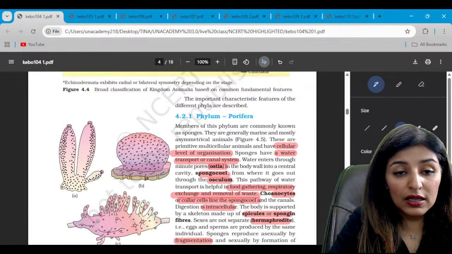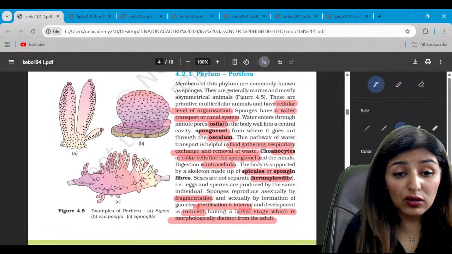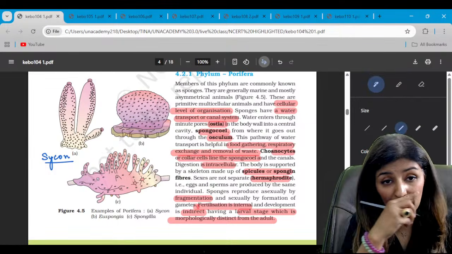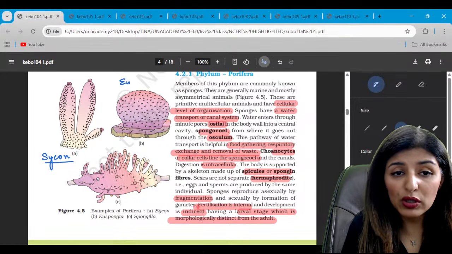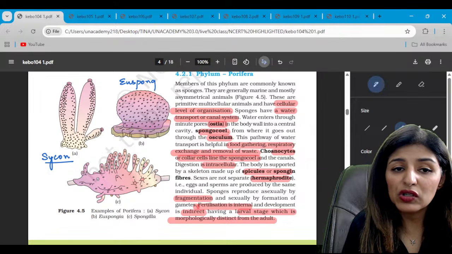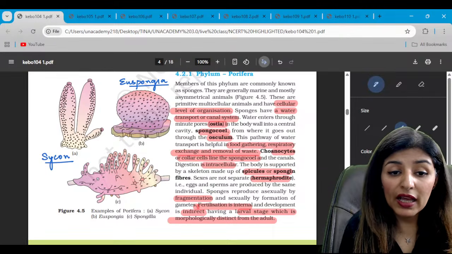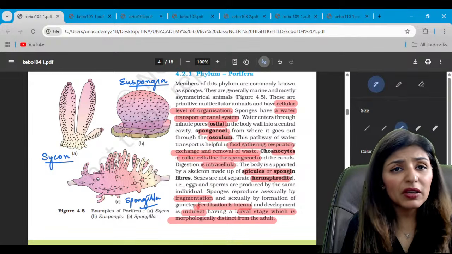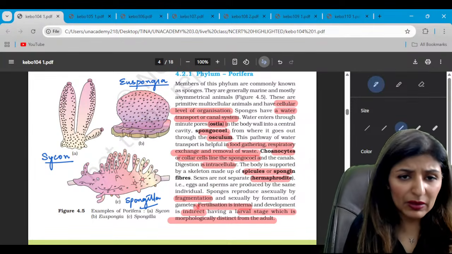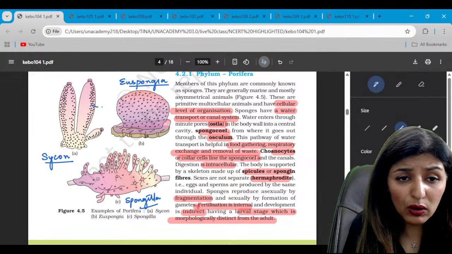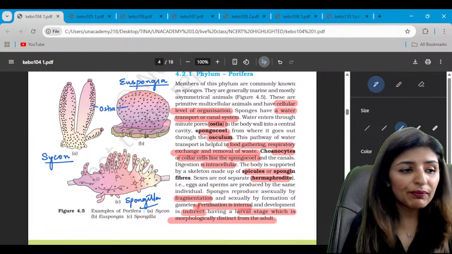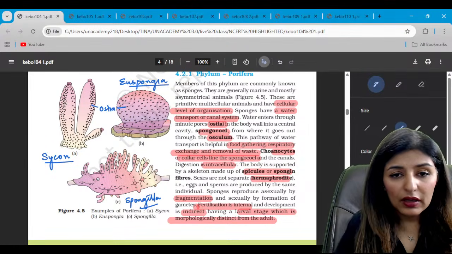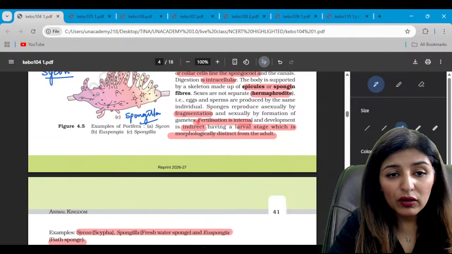Yes. See the first diagram of Porifera. So, the first diagram represents a very simple one, that is Sycon or Scypha. This second one is Euspongia. What is the general name for Euspongia? It is bath sponge. And this one is Spongilla or the freshwater sponge. What kind of symmetry are you able to see here? It is asymmetric, right? And do you see all these ostia, the pores over the body? Yes or no? Is that clear to everyone? Right? All right. Now, moving on to the next diagram.